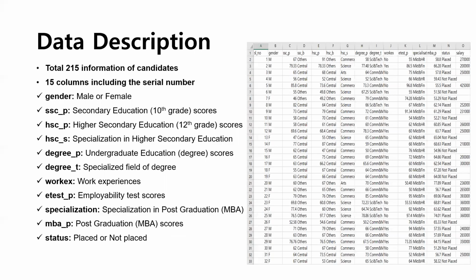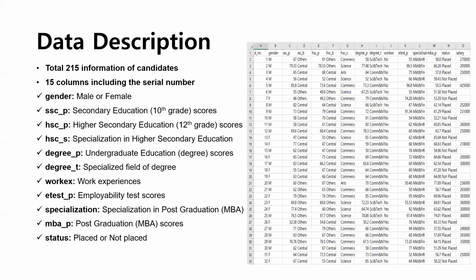The dataset I was able to acquire on Kaggle contained 215 distinct personal placement results. It is conducted around the placement season of a business school in India, whether it has various factors on candidates getting hired. It consists of 15 columns, including the serial number.